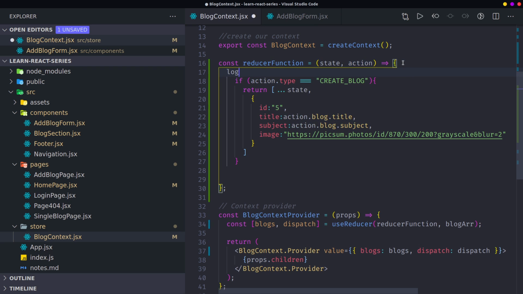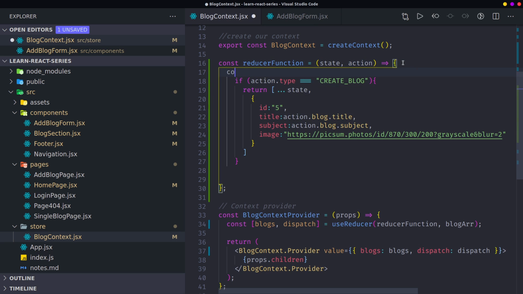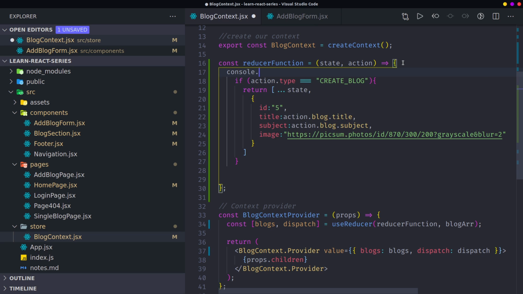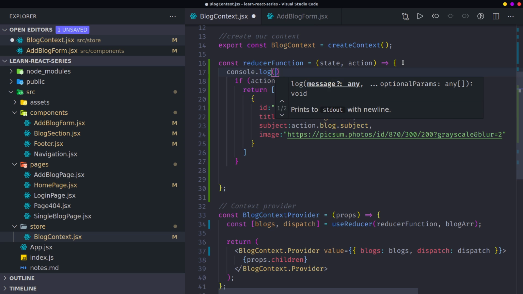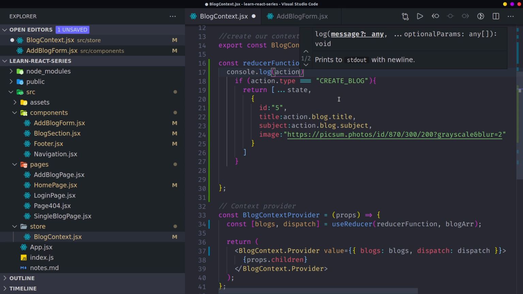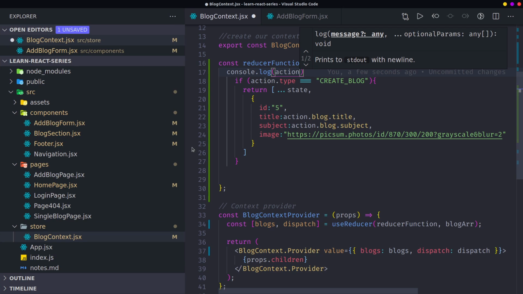You can say here console.log the action, like that. The action in this case here. And let's see. Let's go ahead and close this up.